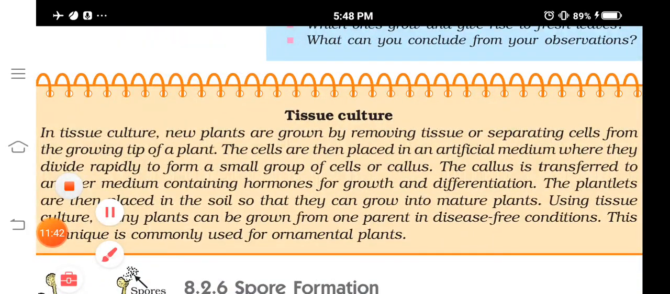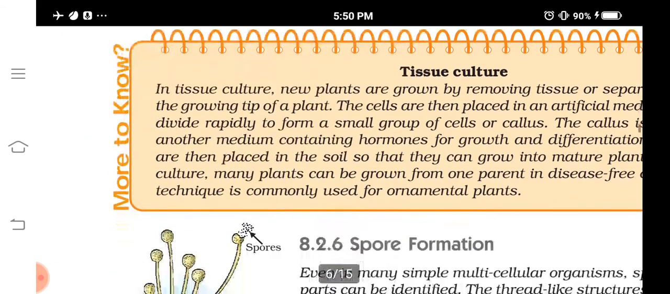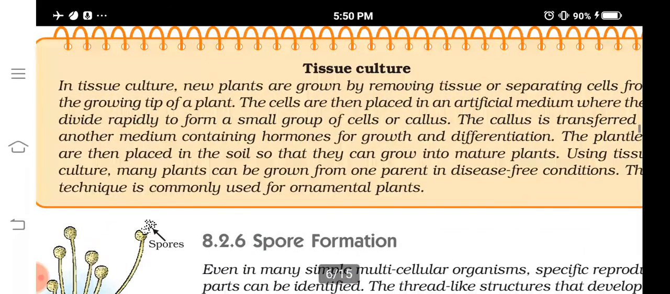Tissue culture is a method where we culture tissues. A small part of the plant, a small tissue, is enough for growing a new plant. This is based on a property of plants known as totipotency. What is totipotency? Each cell of a plant has the capacity to produce the whole plant. The capacity of a plant cell to form a complete plant is known as totipotency.